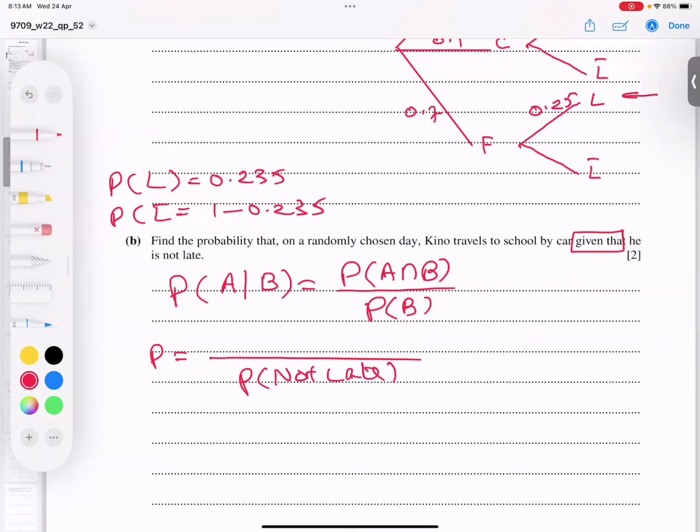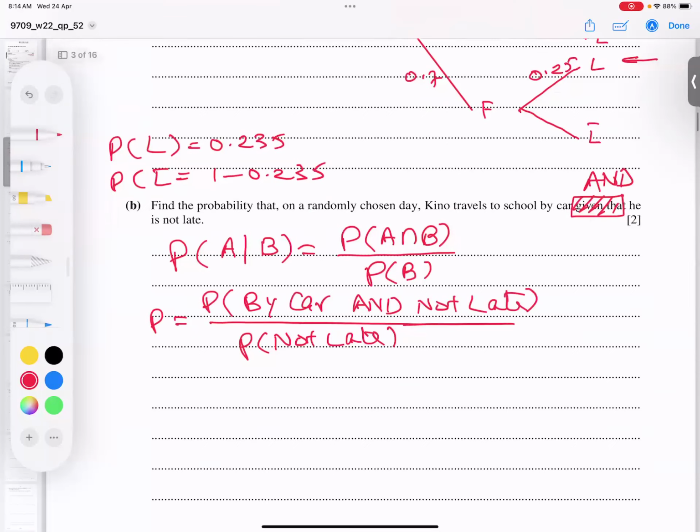Now remove the words given that and write the word and. Read together: K travels by car and he is not late. Travels by car and not late. I think you got the formula clear.